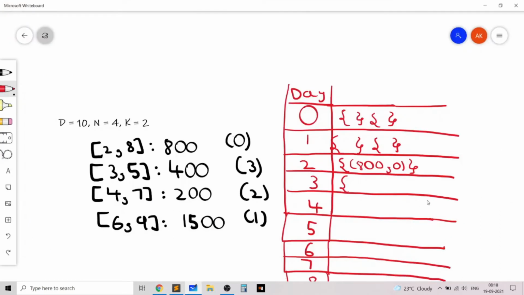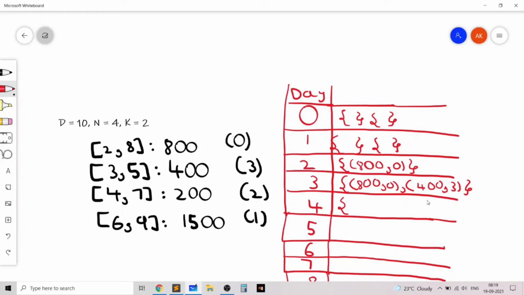Then on the third day we add this event also to our set 1, because the maximum possible size of the set is 2. When the size reaches 2, the third element will be spilled over to the next multiset. I'll explain this as we go forward. Day 3 will contain (800, 0), and we'll also add the element (400, 3), because the event with happiness 400 occurs on day 3 and its index is 3 in the original array. Then for the fourth day, this multiset will remain the same, but we need to insert this extra event.